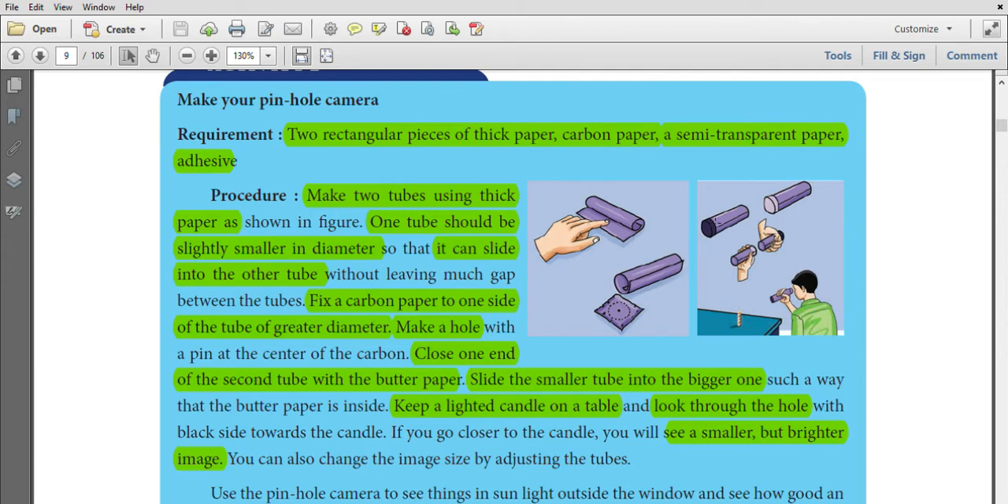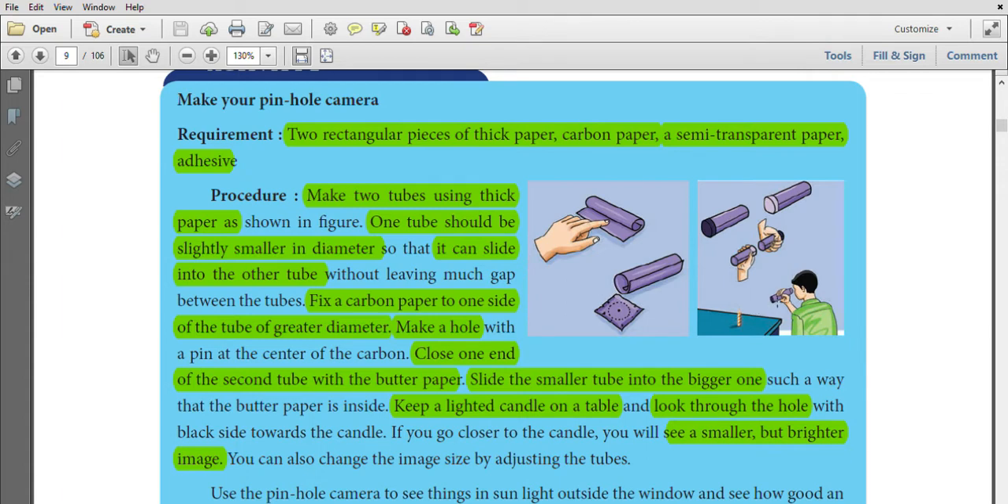Fix a carbon paper to one side of the tube of greater diameter. Make a hole at its center. Close one end of the second tube with butter paper. Slide the smaller tube into the bigger one. Keep a light handle on the table.